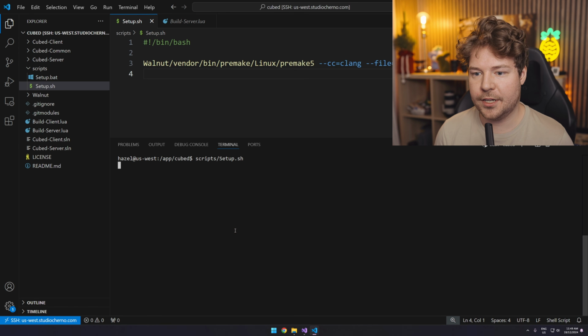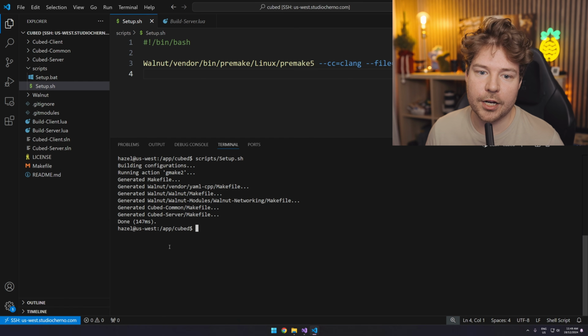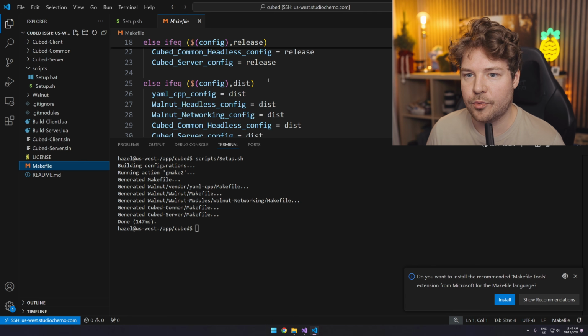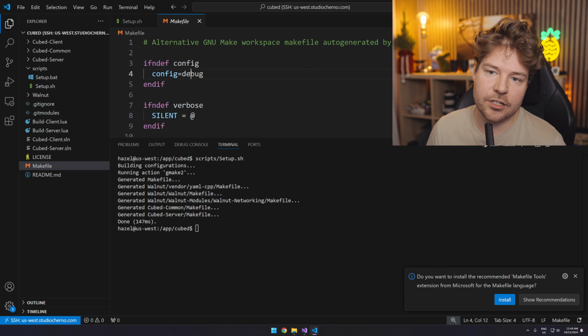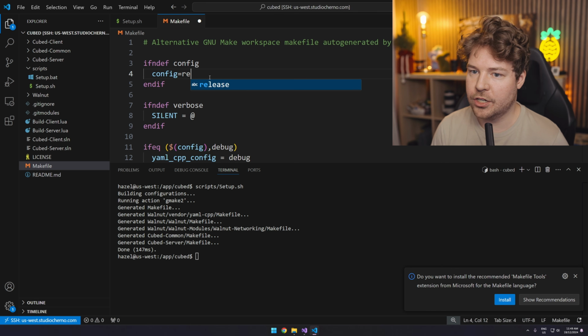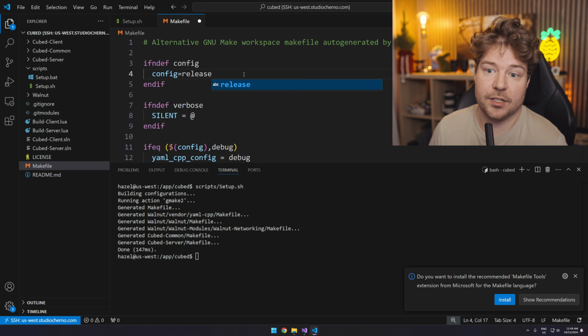So let's do scripts setup.sh. And then finally, this is working. You can see we've got a bunch of make files now that Premake has generated for us. This is all in the debug configuration. We can actually just go into the make file if we want and change this to say release, if we want to build it as release.